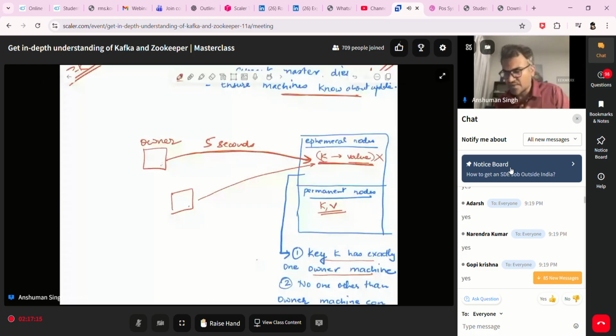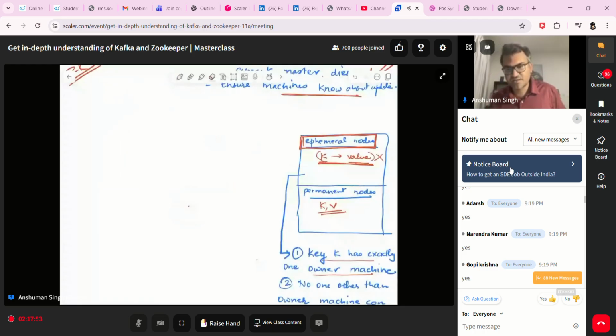Okay. In key value, yes, key is unique and the value is value, like you can have anything as value. Just like hash map. Remember hash map, it cannot have two keys which are duplicates. You have one key and corresponding to that, one value. All right, so these are 3 rules. This hash map is called ephemeral nodes. Using these rules, we will solve the master selection problem, as well as the master update problem.